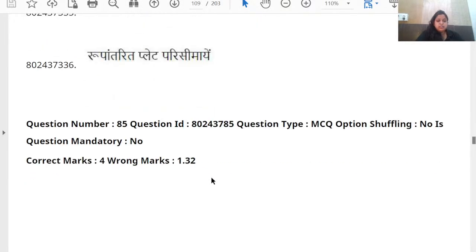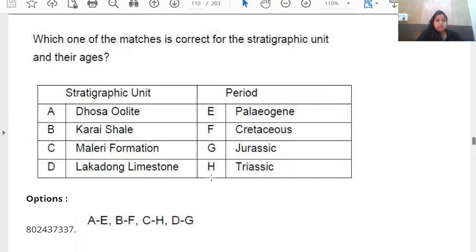Next question. Okay, stratigraphic units and their ages. A direct question: Dosa Oolite, Karai Shale, Malari Formation, Lakadong Limestone. So you have to have an idea. Lakadong Limestone is a very important term seen in the Paleogene period.